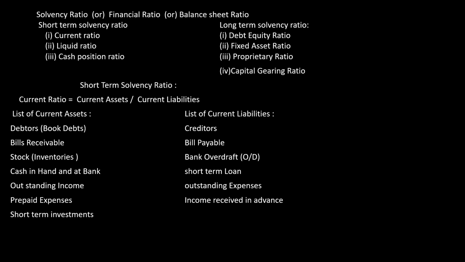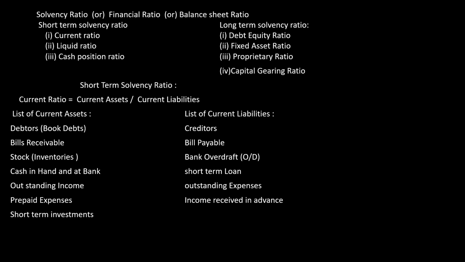Under the short term, first is the current ratio. The formula for current ratio is current asset by current liability. The first ratio for your short term solvency is current ratio. For that, we have to know the list of current assets.